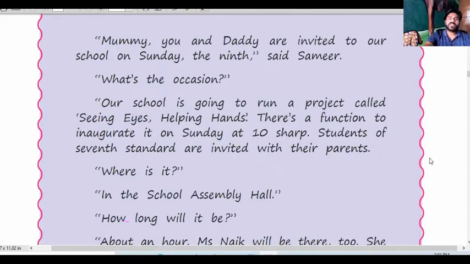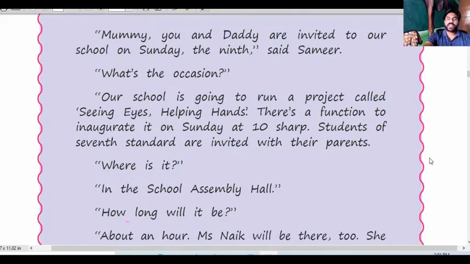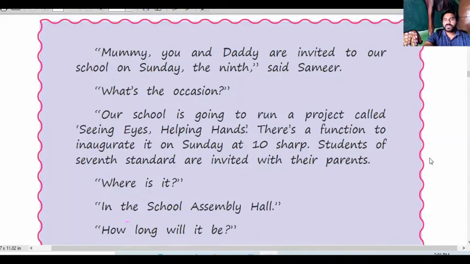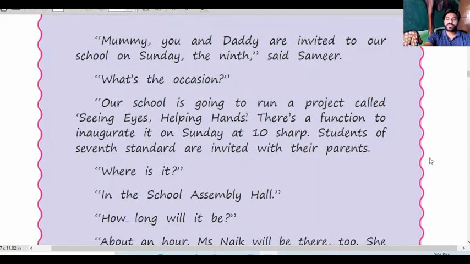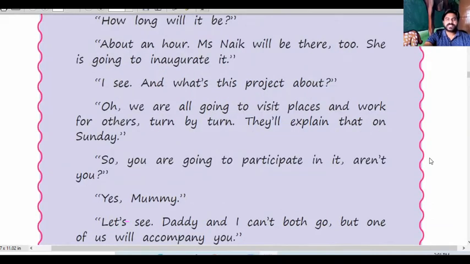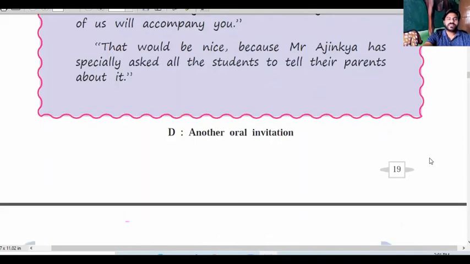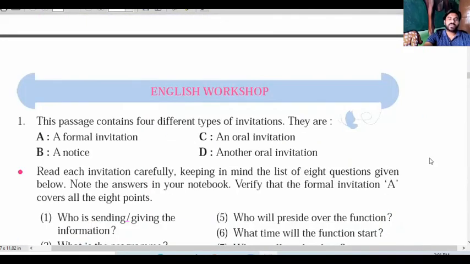So you prepare one occasion and give the invitation to your parents. What will you give? So here is 15 August tomorrow. So on that day, there is a special program in our school. So you tell this message to your parents. This is something about English speaking practice. Okay, then here is a workshop. So this workshop we'll see in the next class.